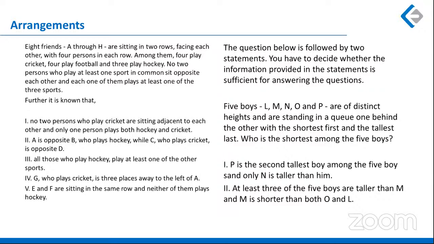The second question is from the data sufficiency part, but again you have to understand whether the arrangement is possible or not. So it is a mixture of both, and the questions were again moderately difficult. So again, compared to last time, the difficulty level is going up.